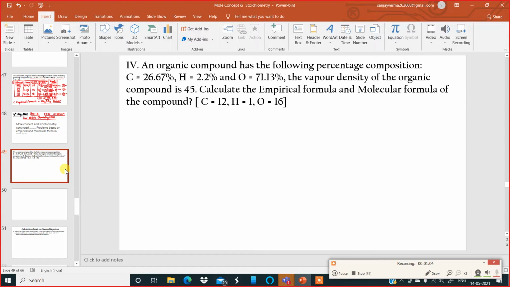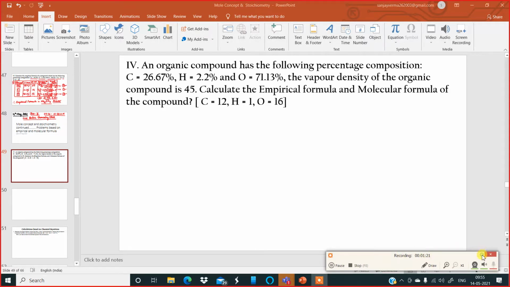The screen is not coming. An organic compound has the following percentage composition. I can see the screen because the network is so nice. Sorry, it's 4G. Mine is fiber. I repeat the question once more. Those who can't see the screen, please refresh your pages, and then you'll be able to see the screen.